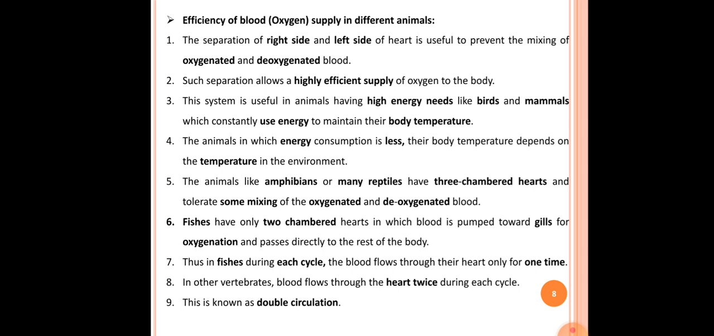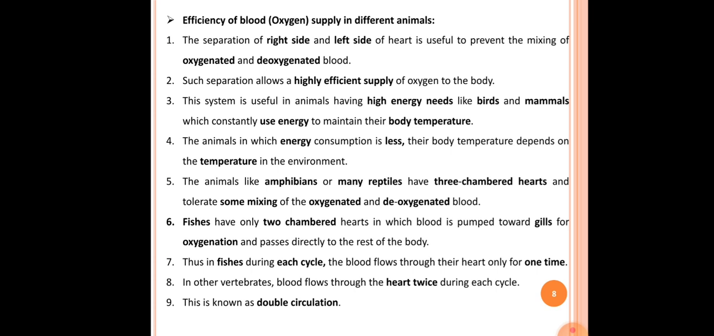The fourth point here is the animals in which energy consumption is less, their body temperature depends on temperature in the environment. Actually, the fourth point explains about the cold-blooded animals. In those animals, energy consumption is less, therefore their body temperature depends on temperature in the environment. So there is less energy requirement in their body.